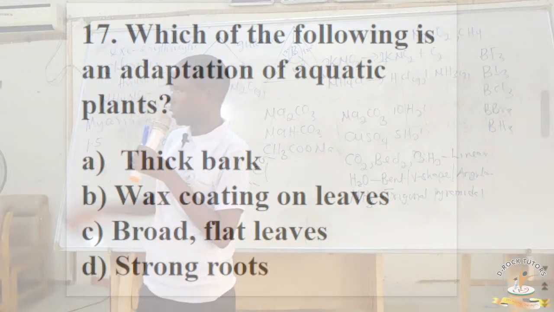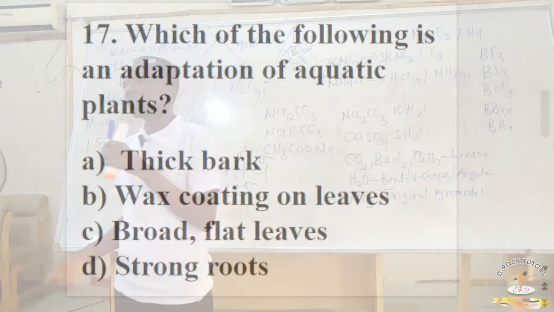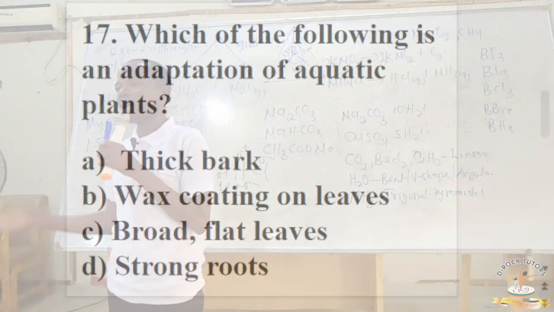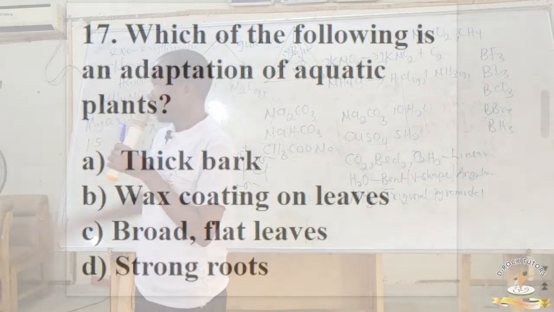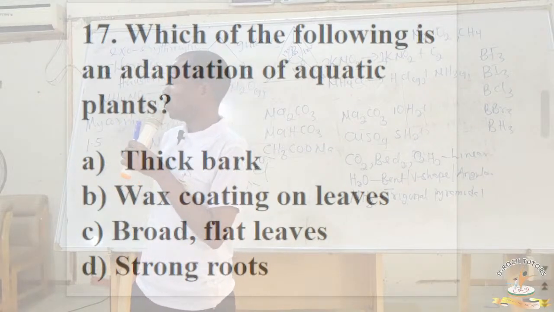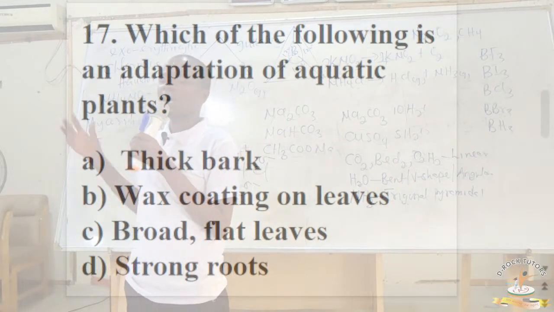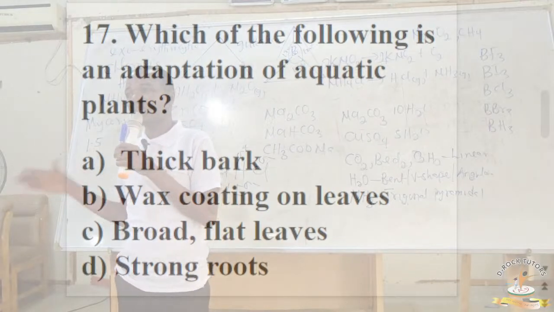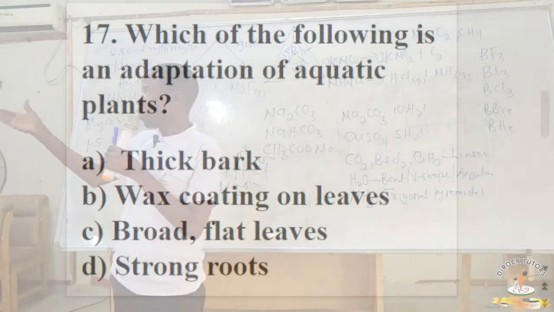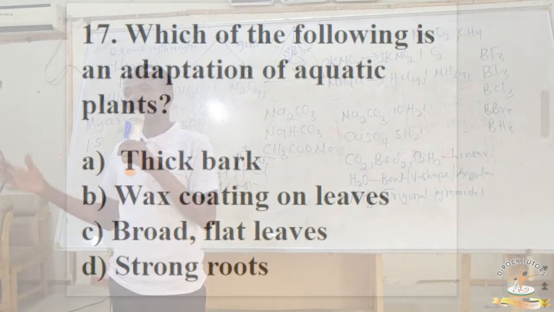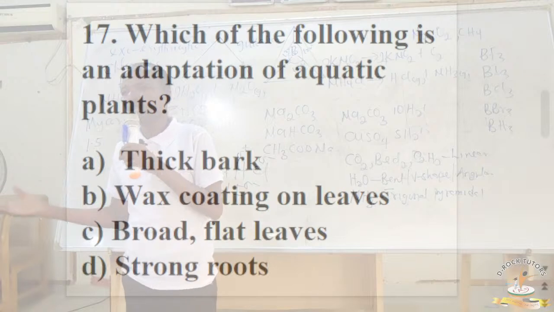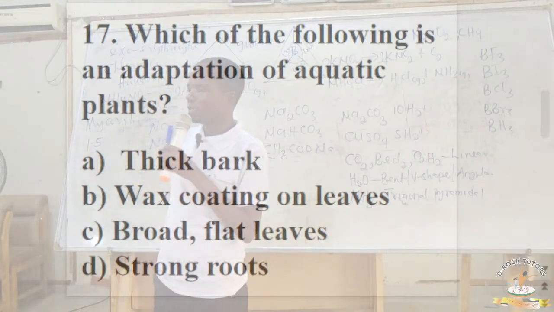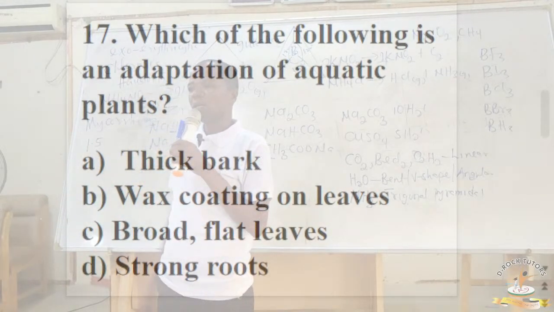So if you look at this, thick bark is an example of a characteristic of plants in desert, or in savanna. Option B, wax coating on the leaves, that is also another characteristic of plants that are found in desert. Thick bark and wax coating on the leaves are adaptations to prevent loss of water, and an aquatic organism does not need to bother about losing water. The correct answer is option C, broad and flat leaves.